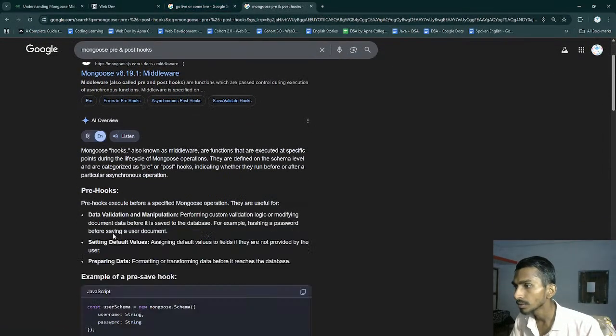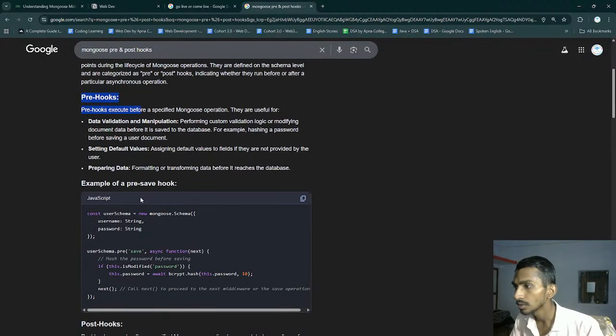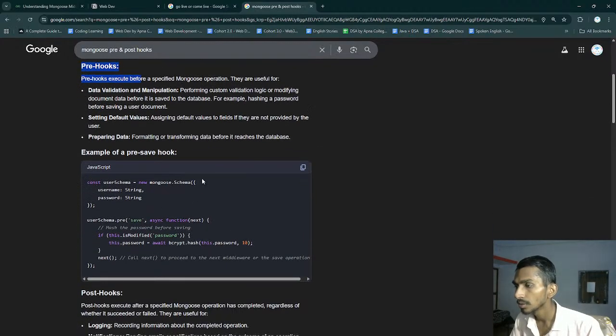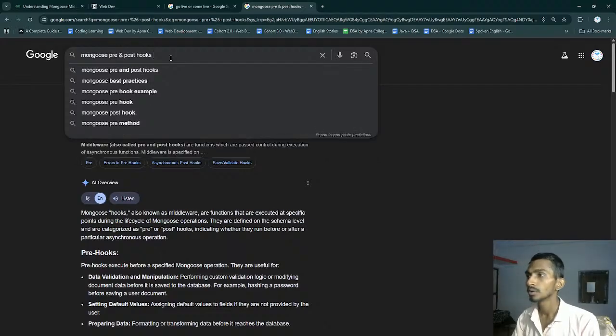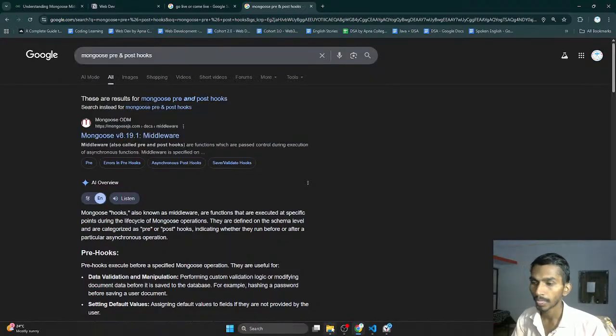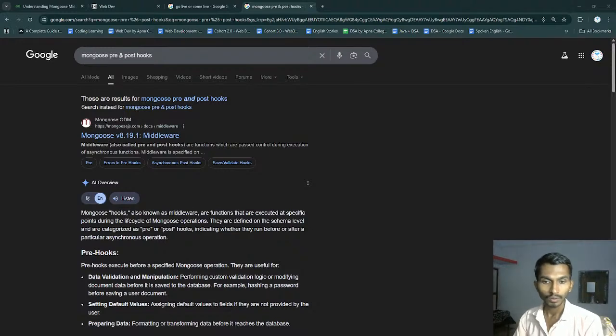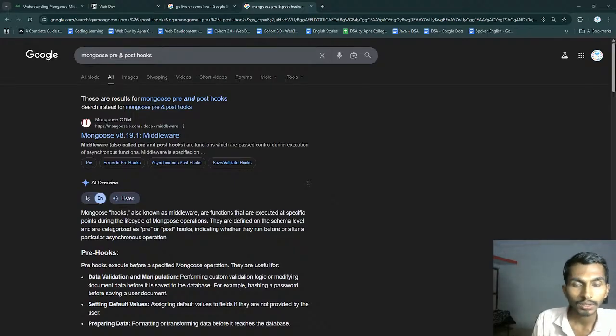They are middlewares. Pre and post hooks and middleware. So confusing. What to call? Pre-hook or pre-middleware? Let's see which naming is right.